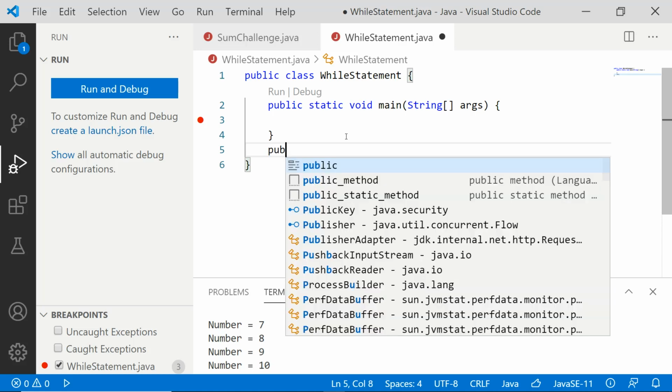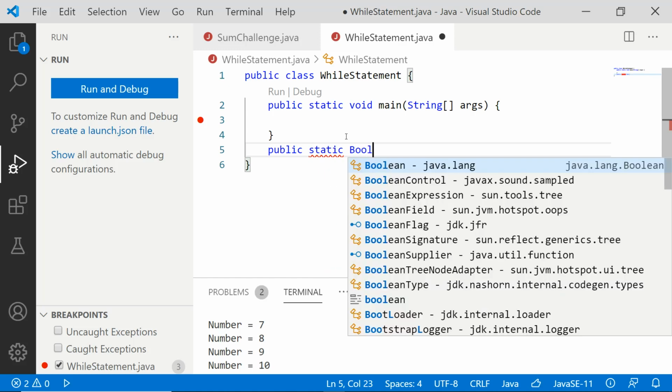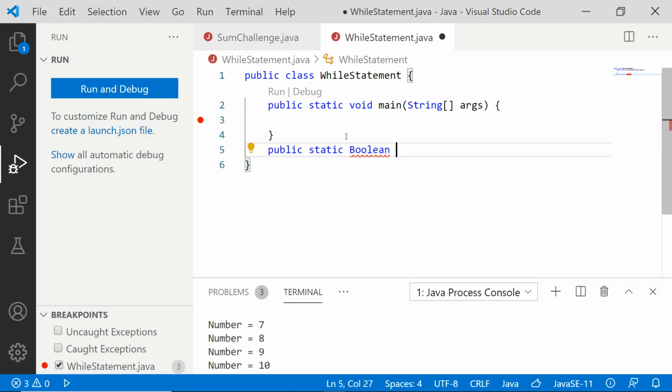So it is going to have public static, and the return type is going to be boolean. I'm going to return either true or false. True means the number is an even number. False, it is not an even number. So the name of the function is isEven, and we need to accept one argument, an integer argument. So that argument is the integer, and even is the name that I'm giving to the argument.